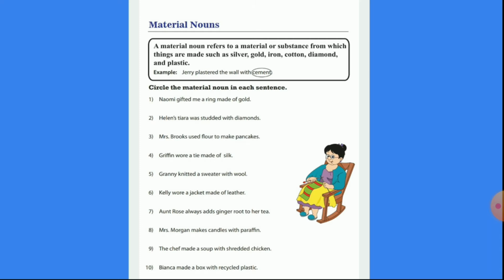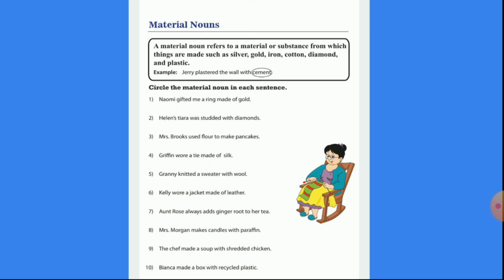Number 4. Griffin wore a tie made of silk. Number 5. Granny knitted a sweater with wool. Number 6. Kelly wore a jacket made of leather.